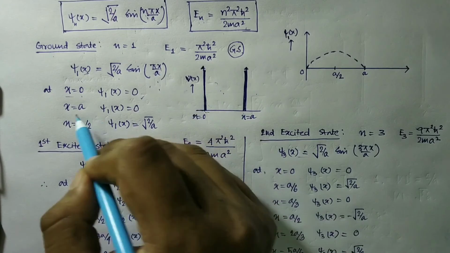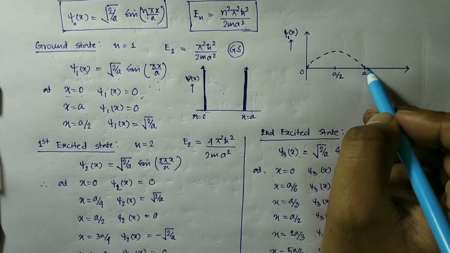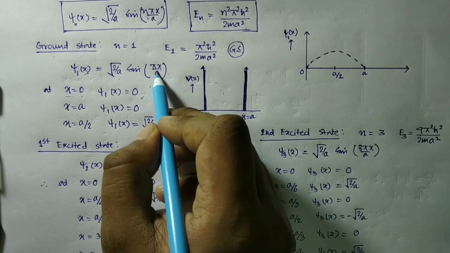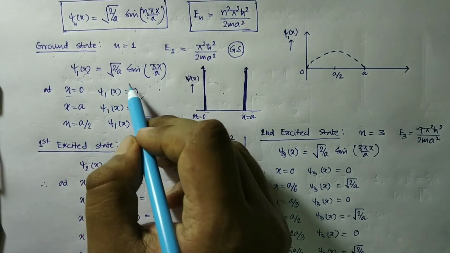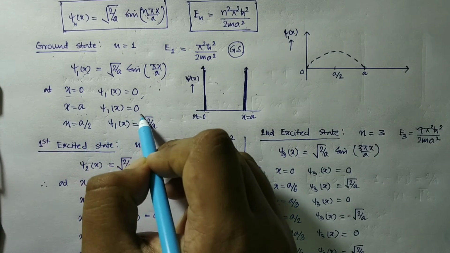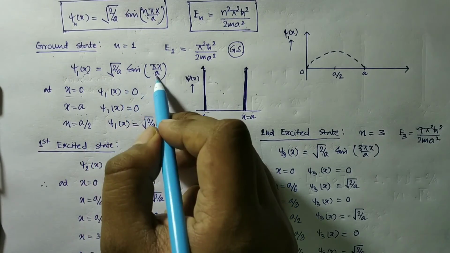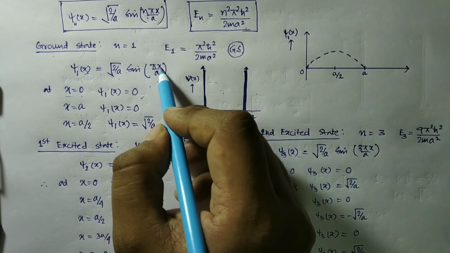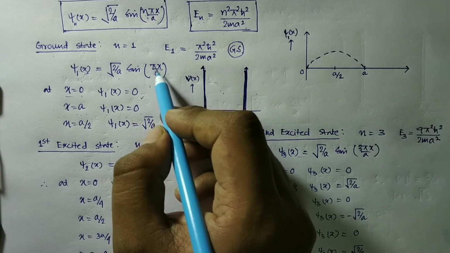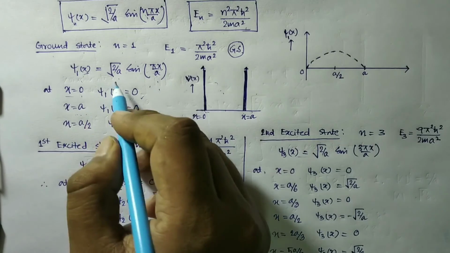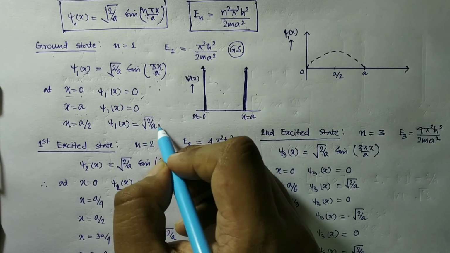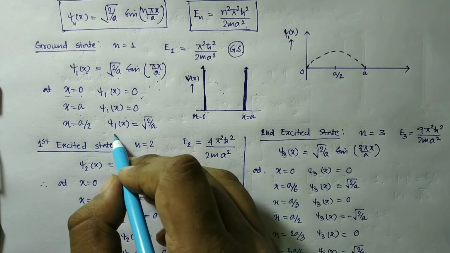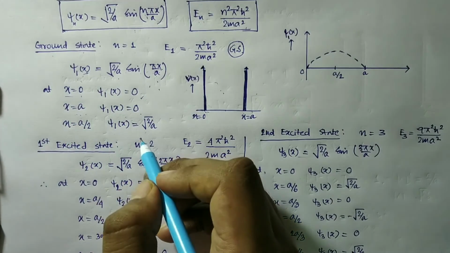And if we put x equal to a, the other boundary, we have sin pi, which is also 0, so psi 1 x at x equal to a becomes 0. At x equal to a by 2, the midpoint, we have sin pi a by 2 by a, where a cancels out, giving sin pi by 2. Sin pi by 2 is 1, so psi 1 is root over 2 by a. So at x equal to a by 2 we have the maximum of psi 1 x.